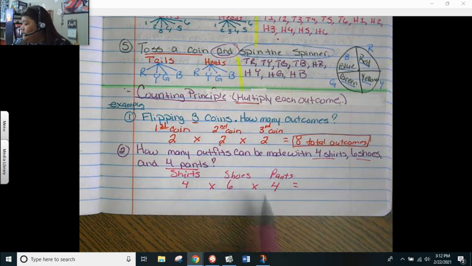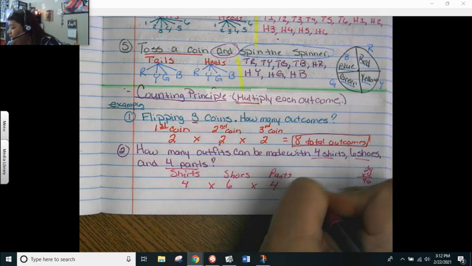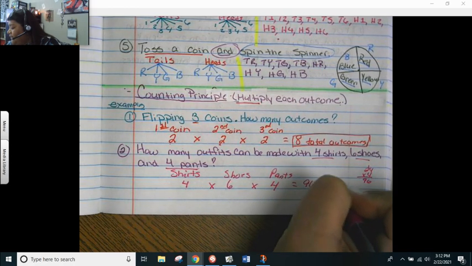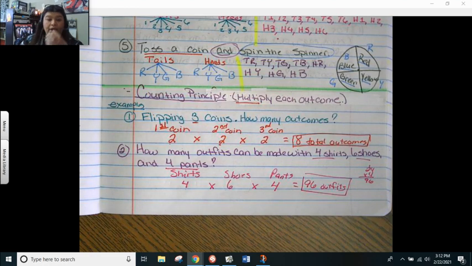And that'll give her, let's see, 4 times 6 is 24. 24 times 4 is 96 outfits. Whew, that's a lot of outfits. So with 4 shirts, 6 shoes, and 4 pants, she can create 96 different outfits. Okay, 96. So again, you would just go ahead and multiply those numbers.